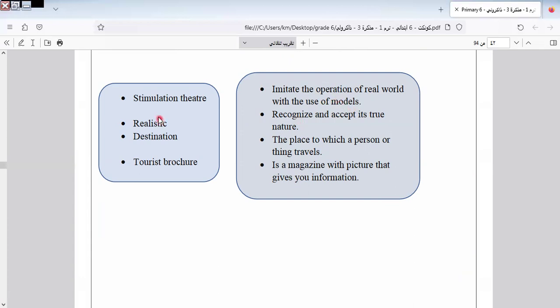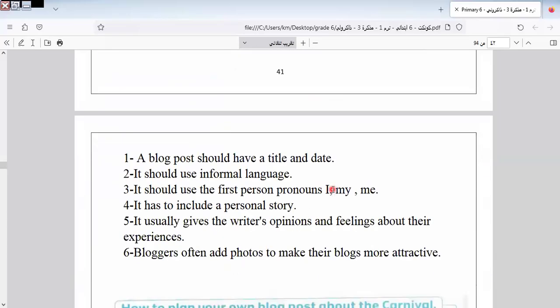Okay. Let's continue the rest of the exercise. Simulation theater, imitate the operation of the real world with the use of models. Okay. Realistic, recognize and expect its true nature. Destination, the place to which a person or thing travels. Tourist brochure is a magazine with pictures that gives you information.